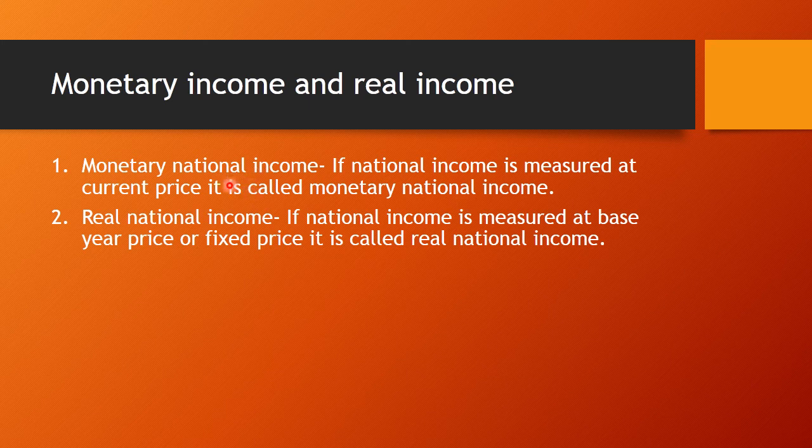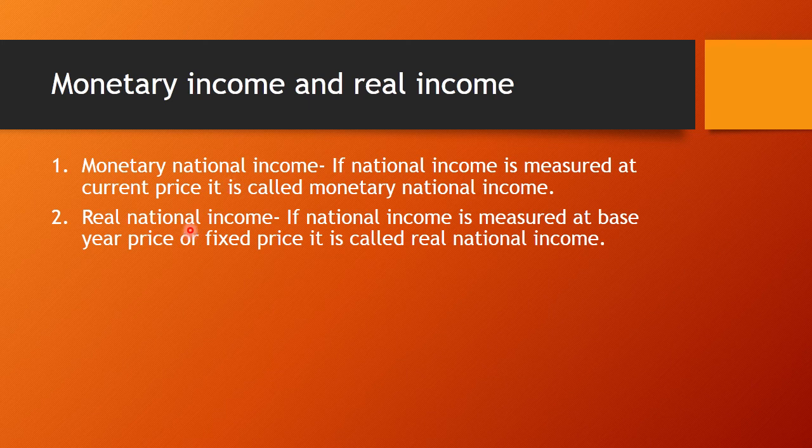But this is not the real income, because if production in the current year is equal to the production in the previous year and the prices have doubled in the current year, the national income of the current year will be double that of the previous year, which will not show the true situation.